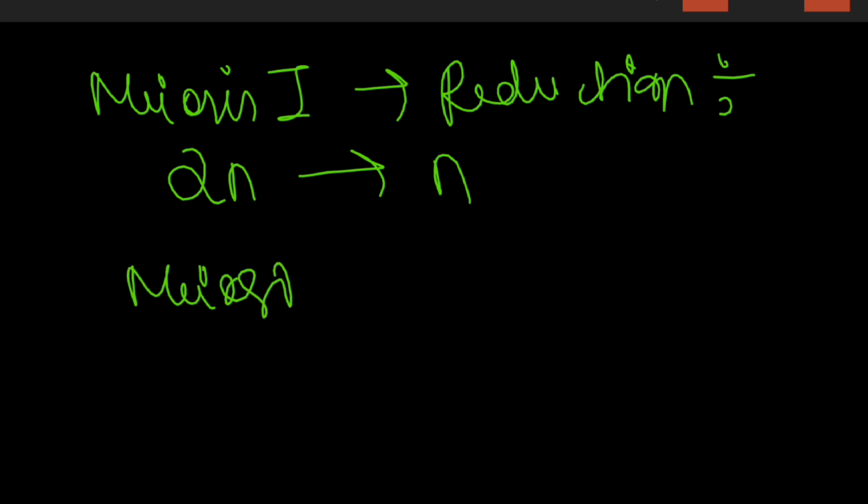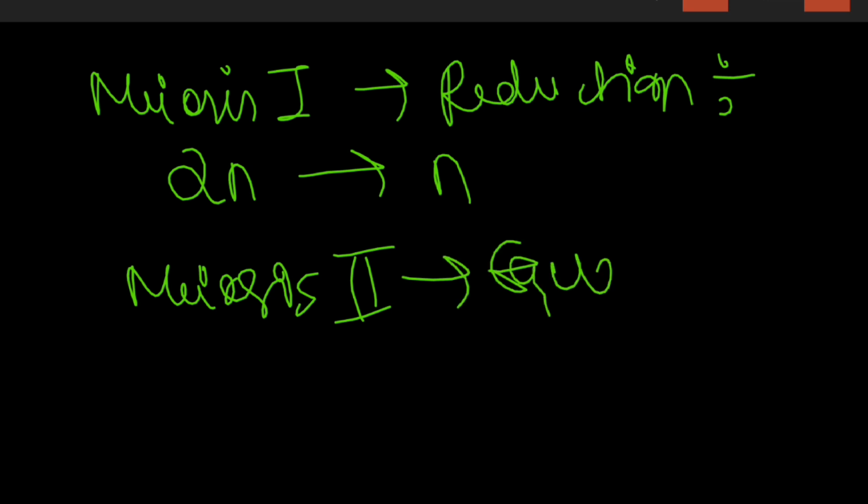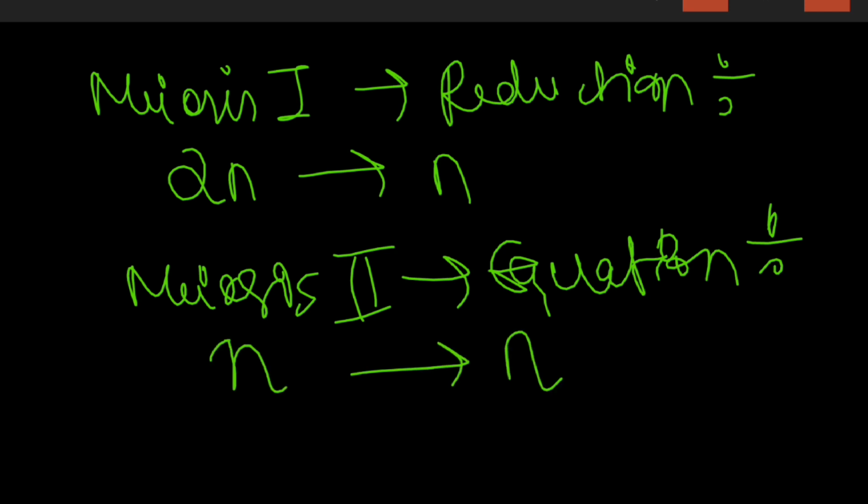Meiosis 2 is an equational division, which means from n it will become n, that is from haploid it will become haploid, or from diploid to diploid. So once this is clear, this is a primary oocyte.